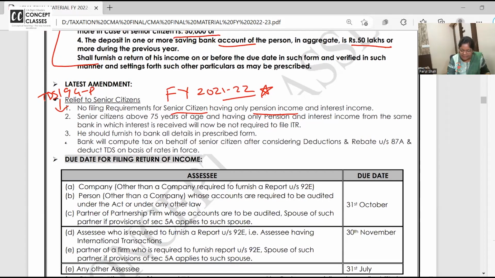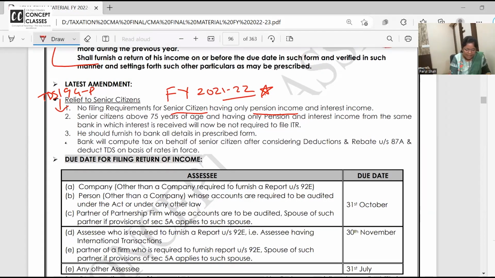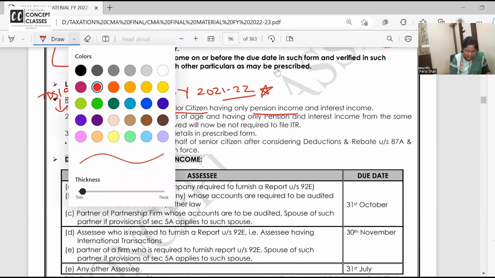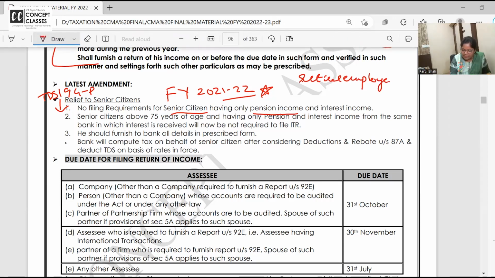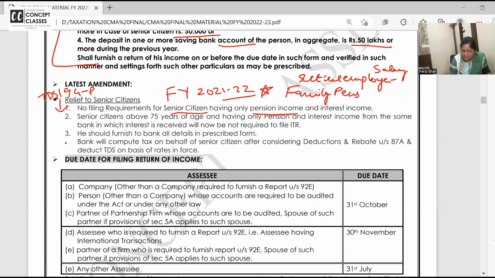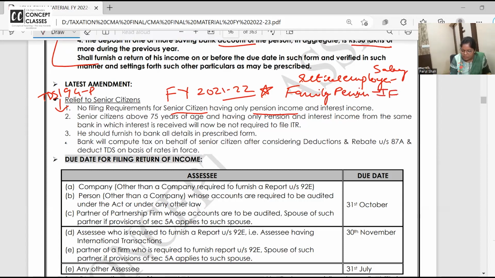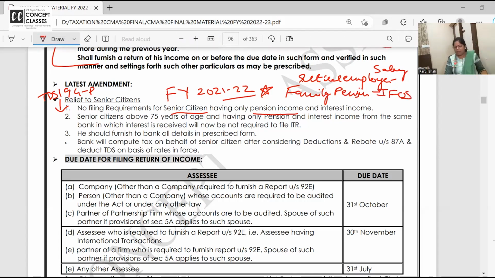Shall we write it here? I'm writing it here, but I want all of you also to write, so that whenever you look at it at home, it comes back to you. Retired employee receiving pension, income from salary. But if the employee is deceased and family members receive family pension, it will be taxable under income from other sources.